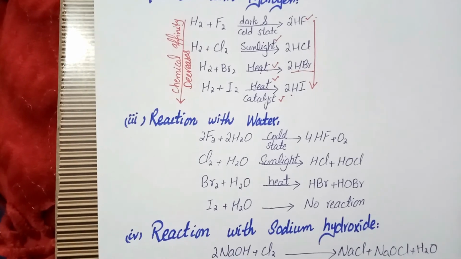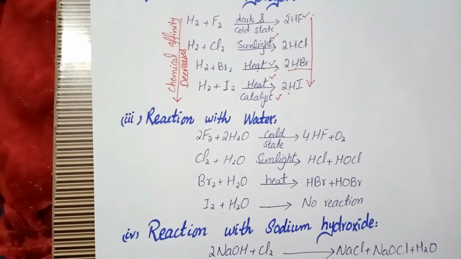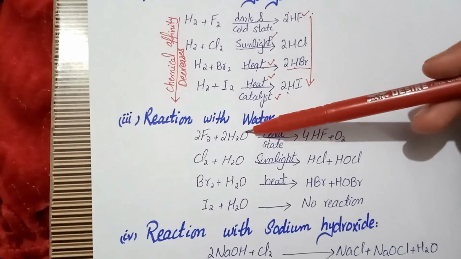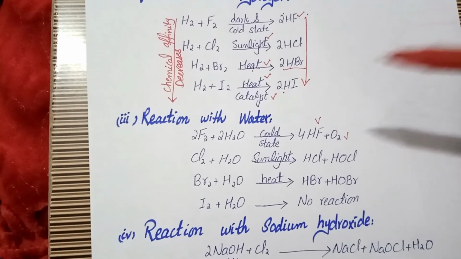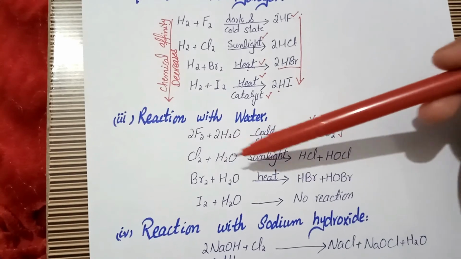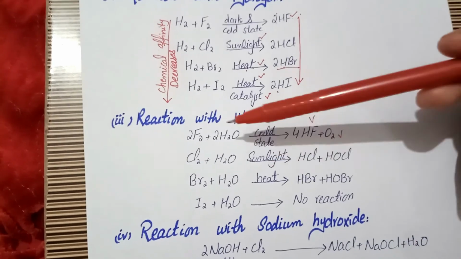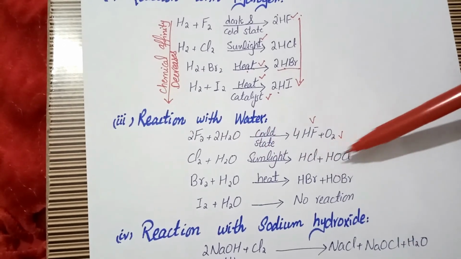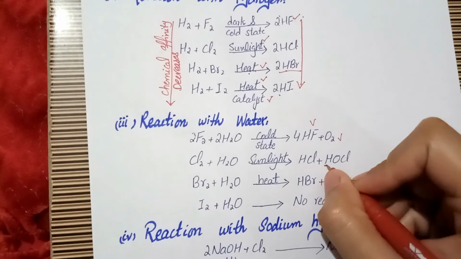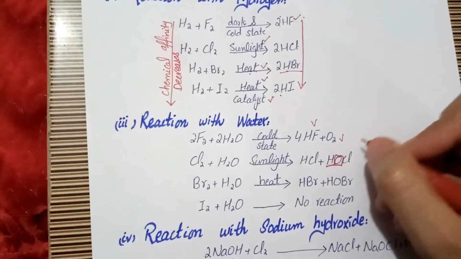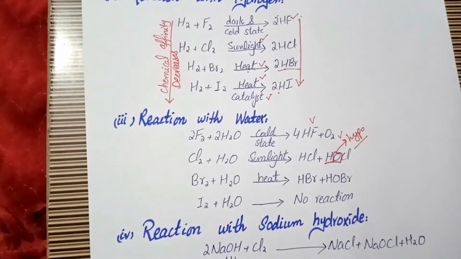When halogens react with water, there are also different conditions for the chemical reaction. When fluorine reacts with water in the cold state, it gives us hydrogen fluoride with oxygen. And if we see the reaction of chlorine with water, it requires sunlight to be completed. So in the presence of sunlight, when chlorine reacts with water, it gives us hydrochloric acid and hypochlorous acid. This type of compound with oxygen is called hypo. This is the hypochlorous acid.